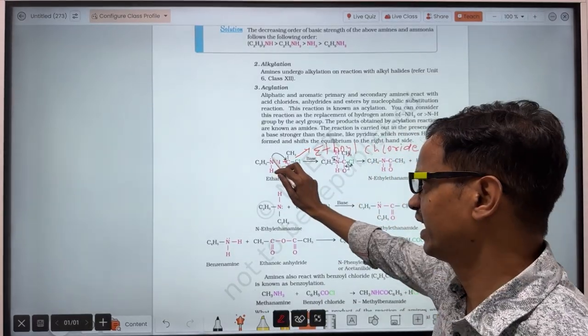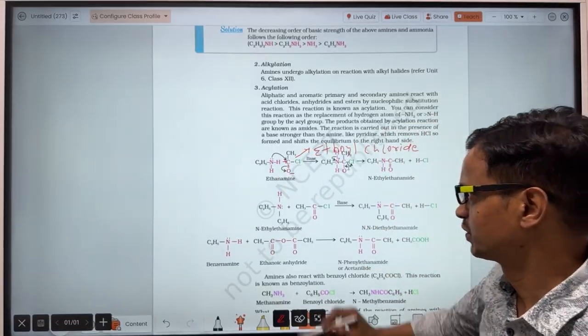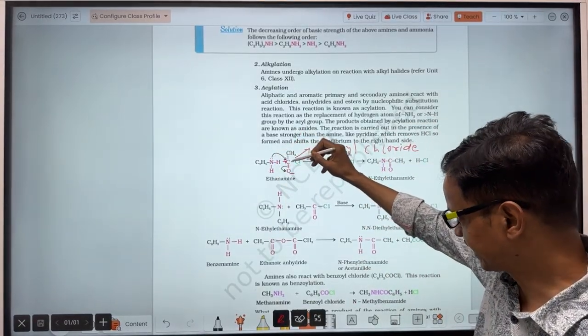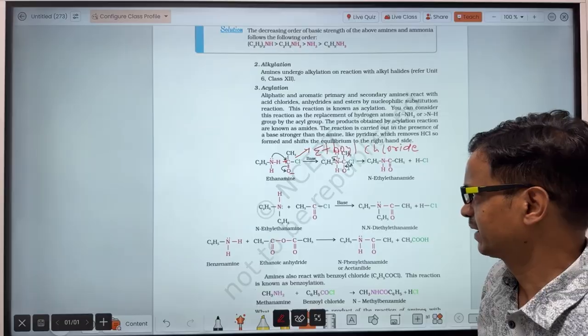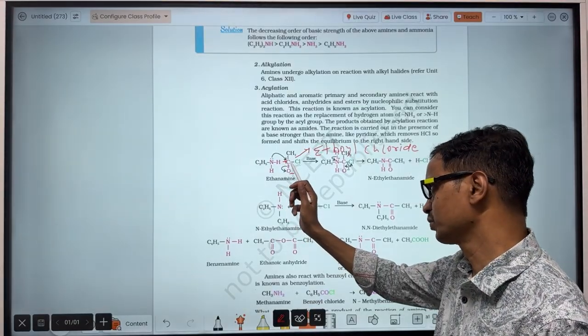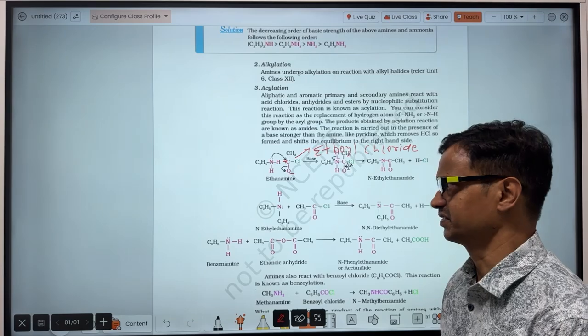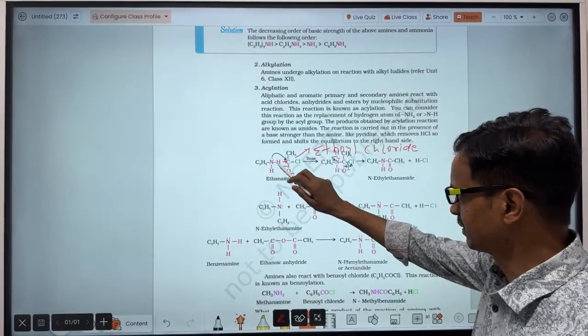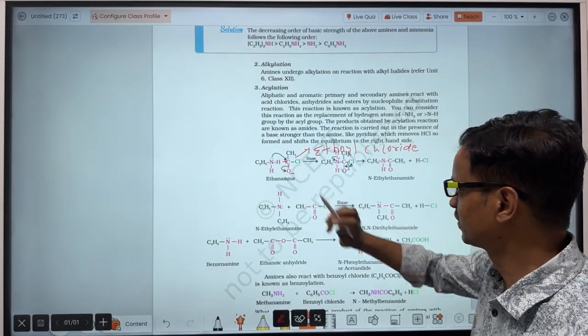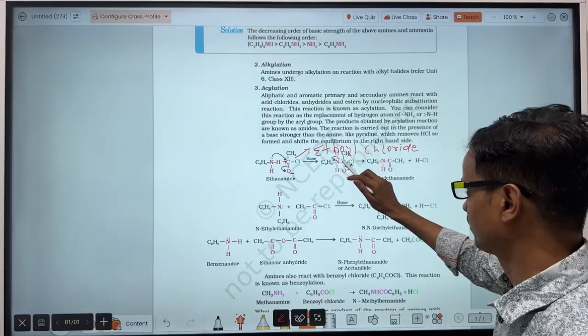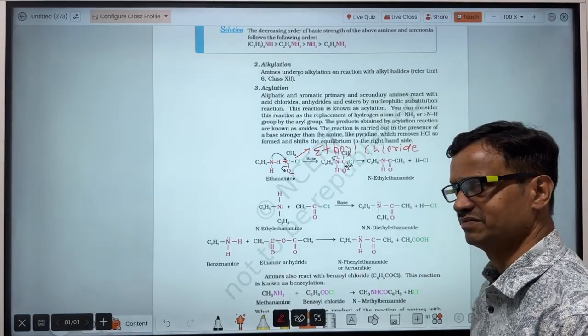There is a lone pair of electrons on this nitrogen atom, so this nitrogen will be attracted toward this carbon. This nitrogen will give one electron to this carbon, and through the other electron it will form a bond. There will be a loss of one electron for this nitrogen, and that's why a positive charge will appear on this nitrogen.